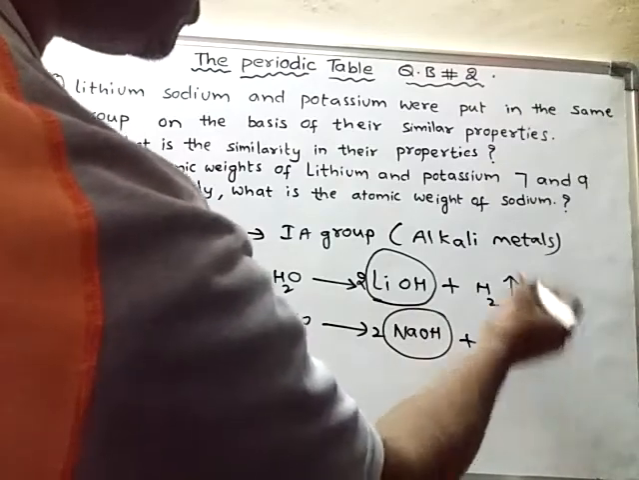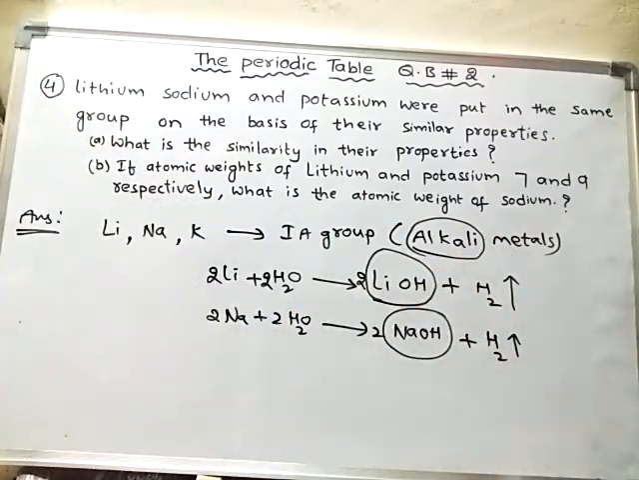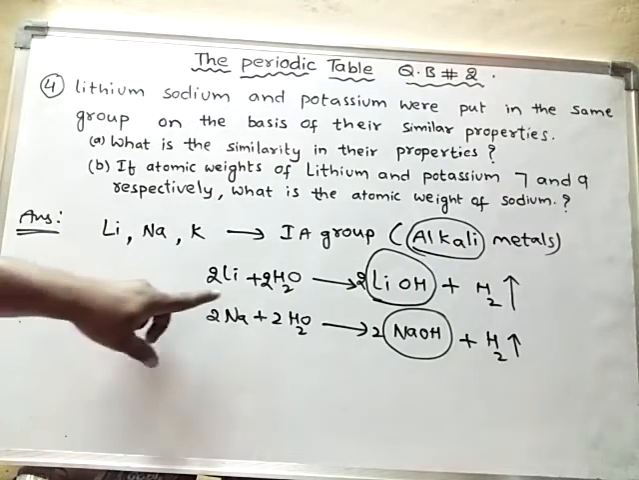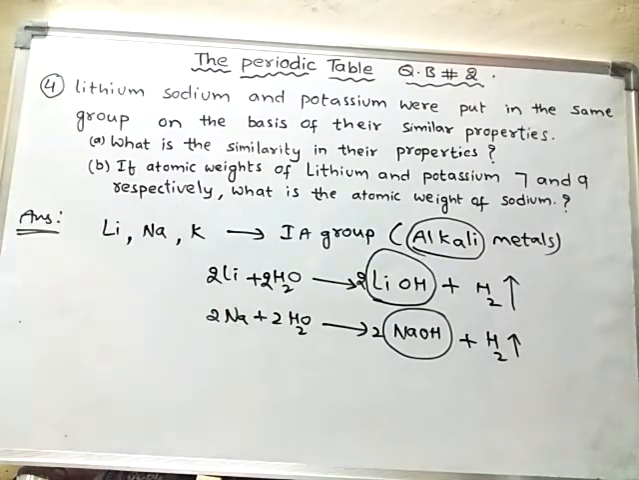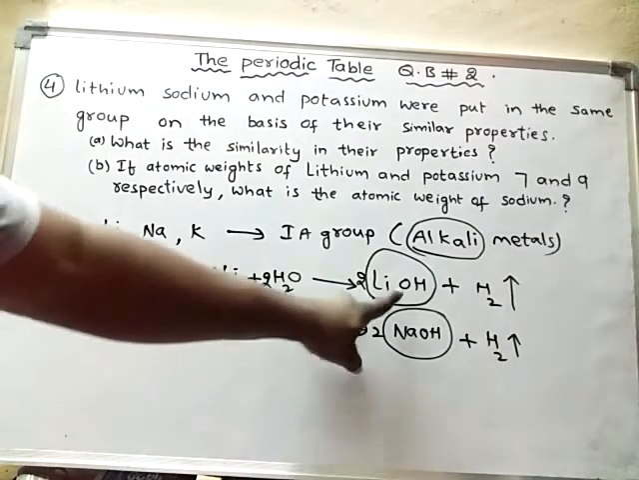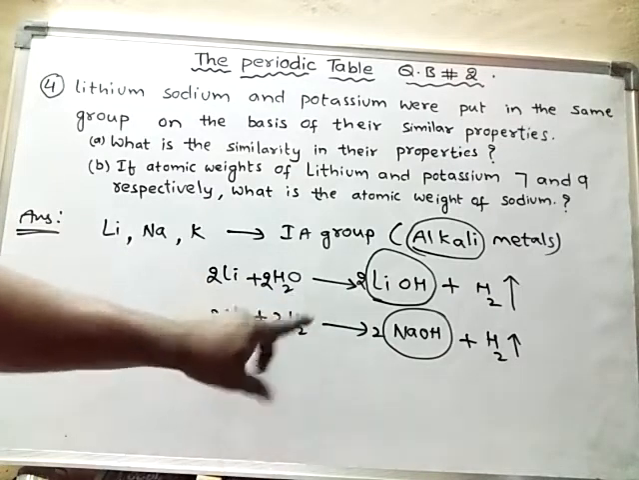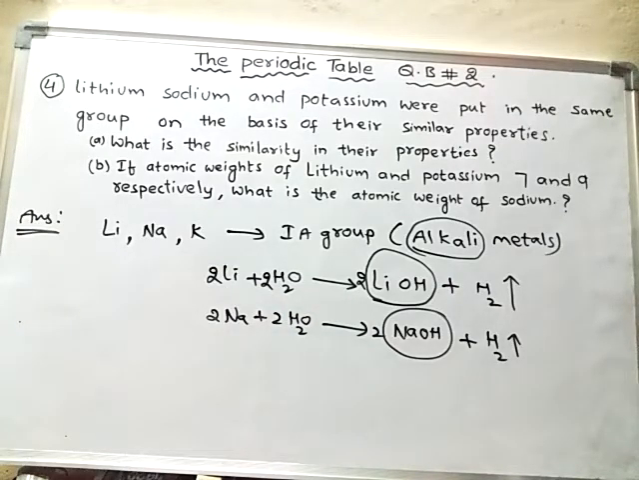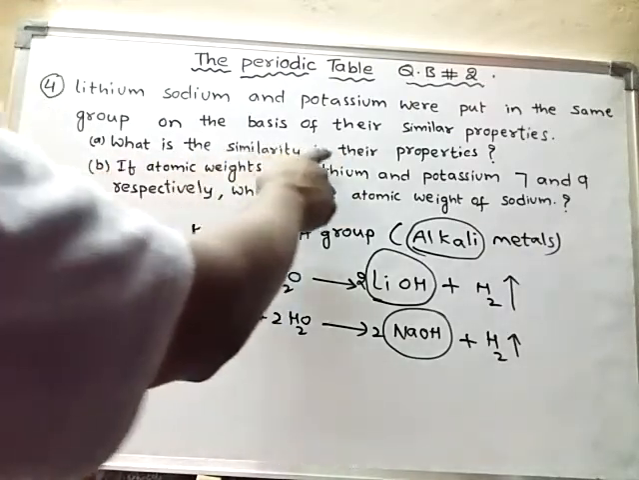What is an alkali? Alkali means a water soluble base. So all these elements show similarity in the formation of alkali when they react with water. That is why they are called alkali metals. This is the most important similarity, because they react similarly. They show similarity in their chemical properties. So this is the answer to this question.